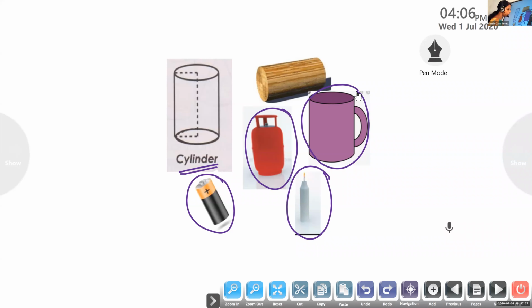Now, Andrea, what about this one? Andrea, name the object. Say louder.